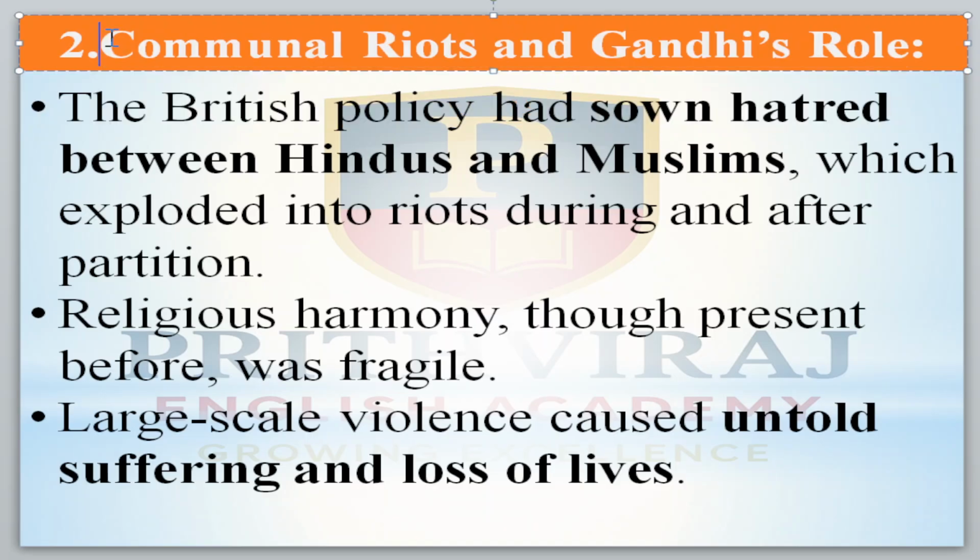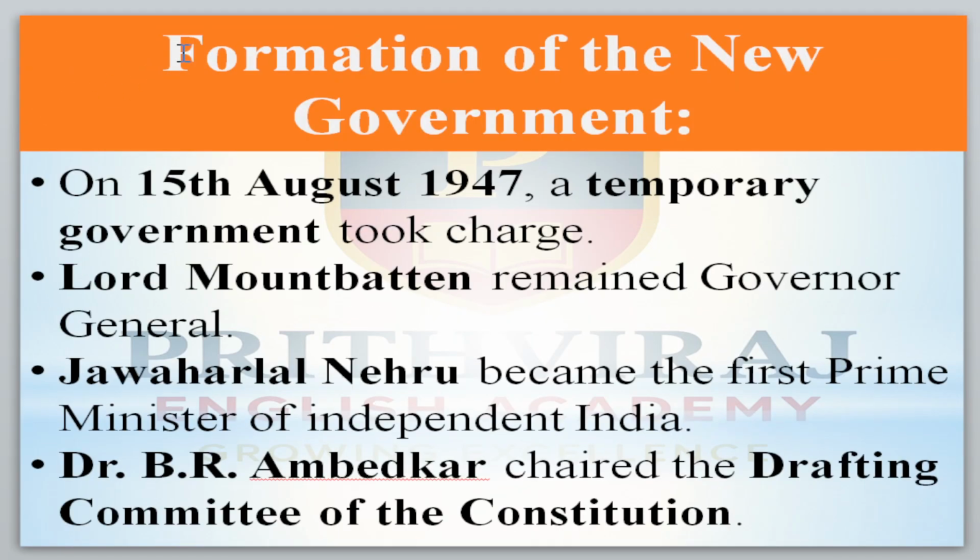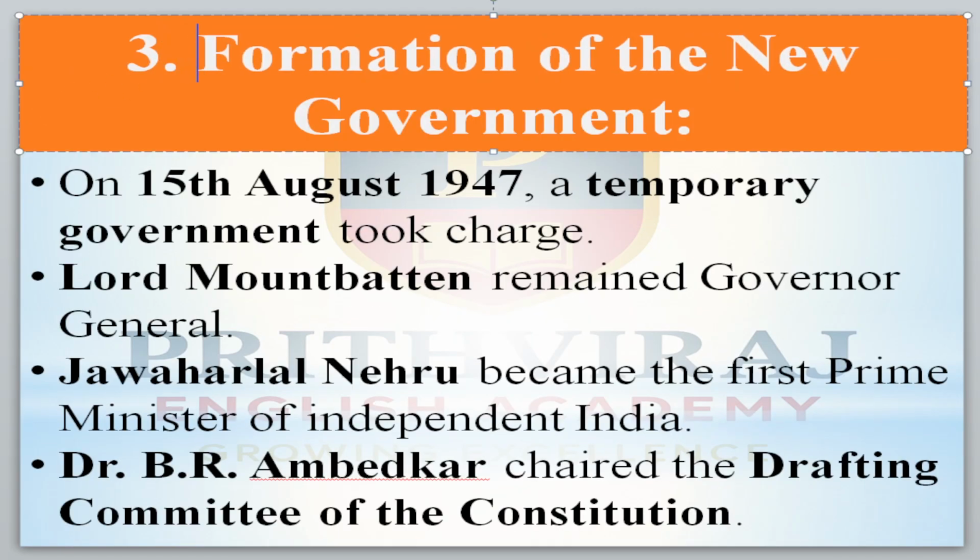Third problem is the formation of the new government. What do we have to do? We have to conduct the election. Whom do we want to elect as prime minister, home minister? These things were a big deal for them, a big problem for India. So at that time, on August 15, 1947, a temporary government took charge.